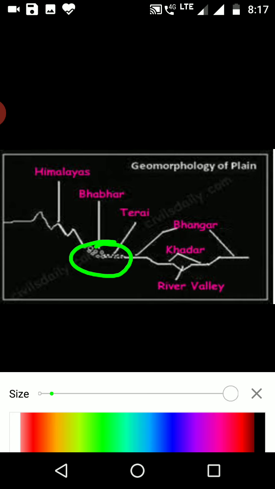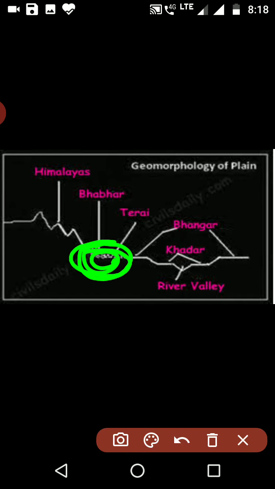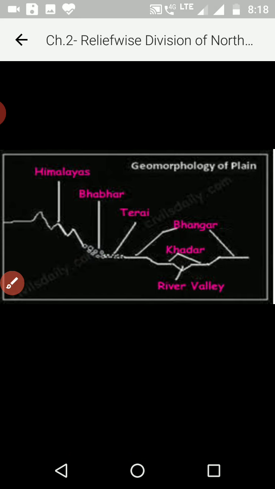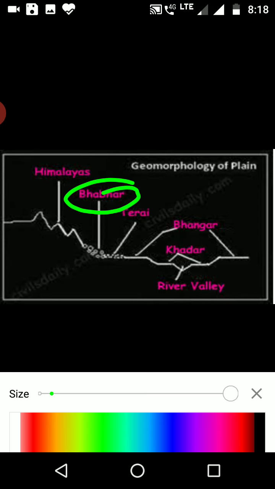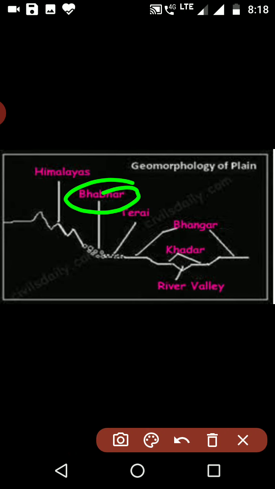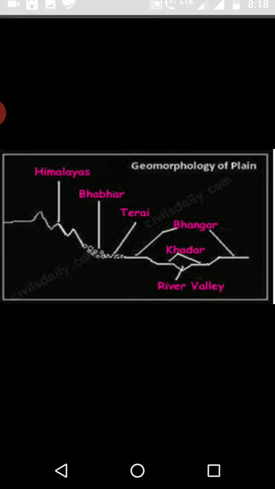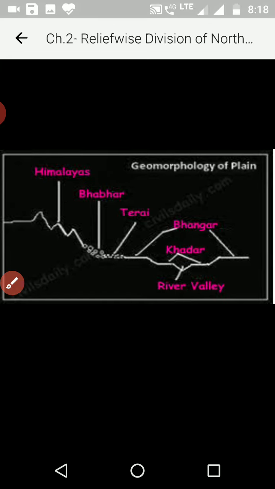Wherever river Ganga is coming at the foothills of the Himalayas, there you will have the pebble deposition. This pebble deposition area is called Bhabar. So the first relief wise division of northern plain is Bhabar, that is a pebble deposition region.